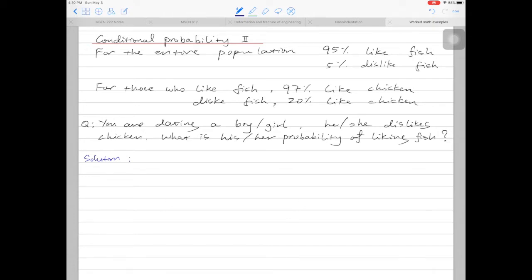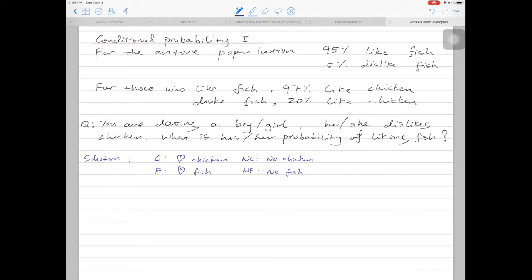Now let's assign a few notations. So let's call C. C means those who like chicken. And NC is the ones who don't like chicken, so no chicken. Then F is those who like fish. And NF is the ones who don't like fish. We have 4 scenarios here.